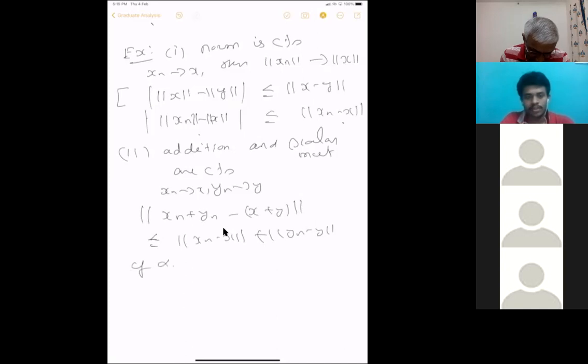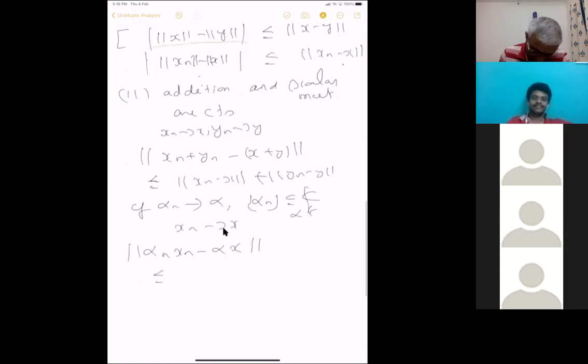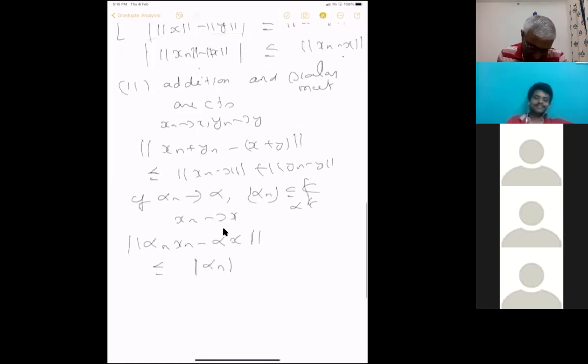Similarly, if alpha n converges to alpha, scalars, and xn converges to x, then if you take norm alpha n xn minus alpha x, it is less than or equal to mod alpha n times norm xn minus x plus mod alpha n minus alpha times norm x.